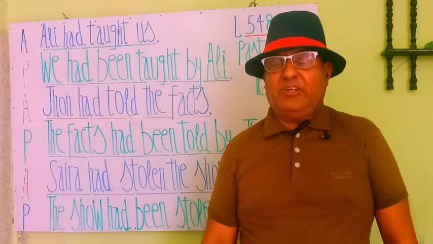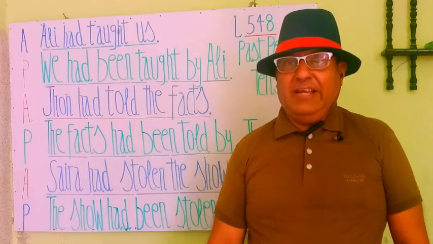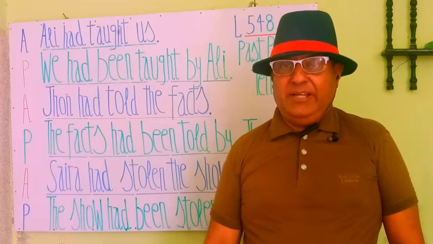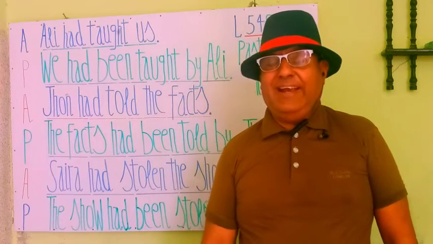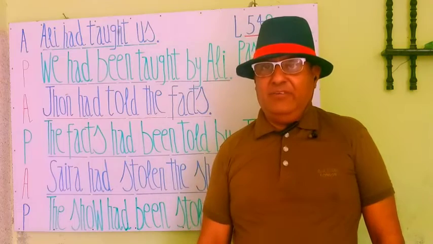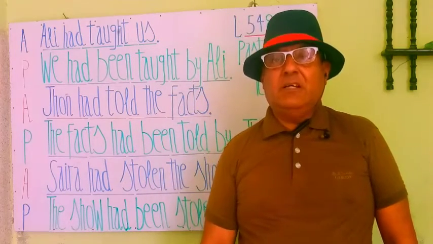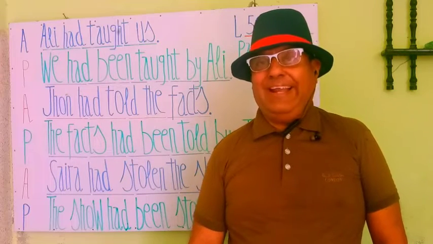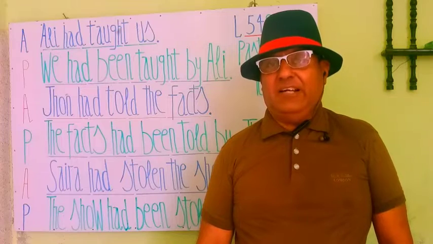The subjective form of us is boy. We write boy, then had, then been for passive: boy had been taught. Then the connector by, and in the end Ali as the object. So the new formation is boy had been taught by Ali.